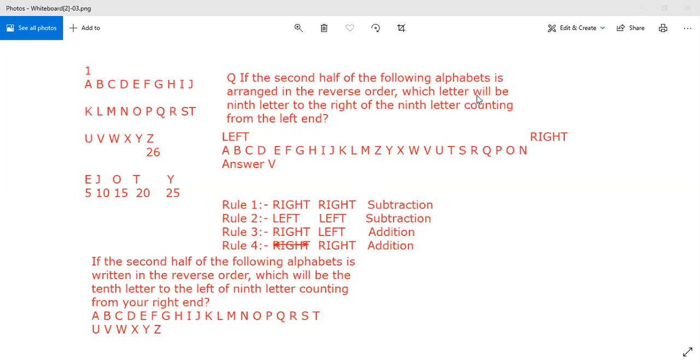As you can see in this question, they are saying ninth to the right and ninth to the left. So right plus left is addition according to this rule. So 9 plus 9 would be 18. You have to give the answer from the left hand, because whatever is coming at the end of the statement, we have to give the answer from that. So count 18 characters from the left. Up to M it was 13, 14, 15, 16, 17, 18. So my answer is V.